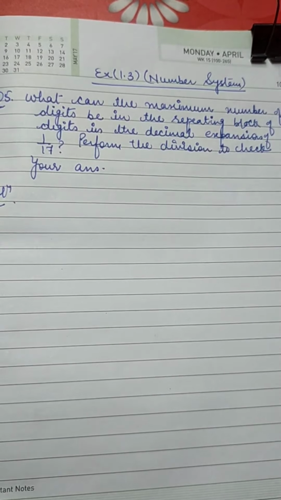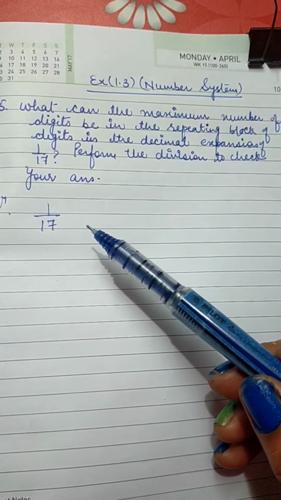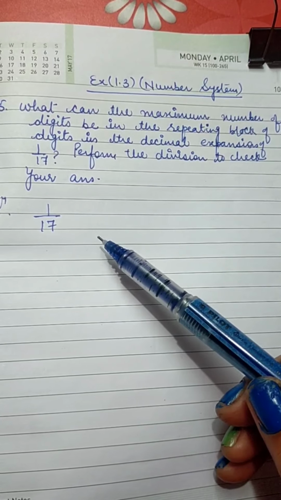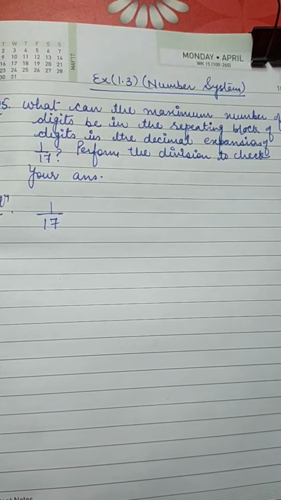See, we have been given a rational number 1 by 17. We have to perform the long division over here, and after that we have to see after how many digits the digits will be repeated. After performing the long division, you can see I have performed this long division. So this has this much long decimal expansion. Still it is not over.